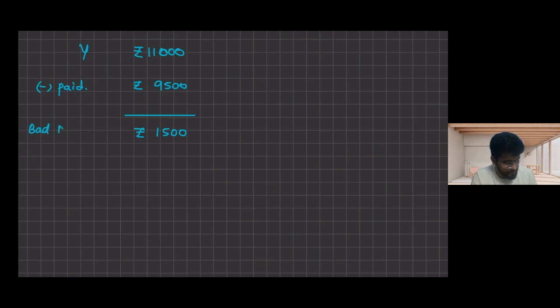Let's say Y needs to pay 11,000, but he actually paid me 9,500. So how much loss have I booked in the name of bad debts? Sir, I have booked a loss of 1,500. This is the loss in my profit and loss account.